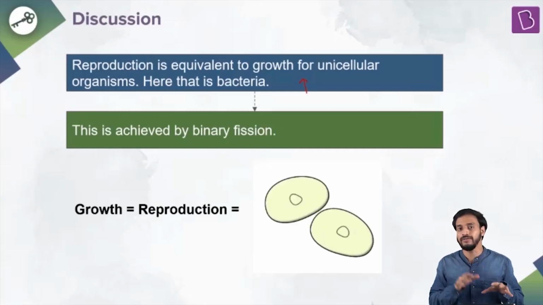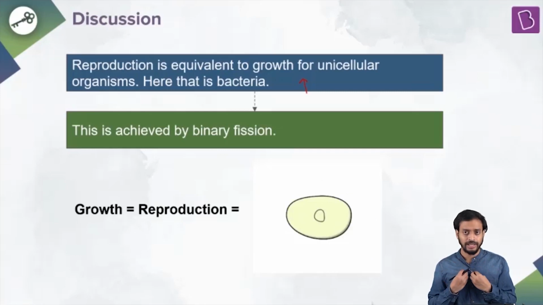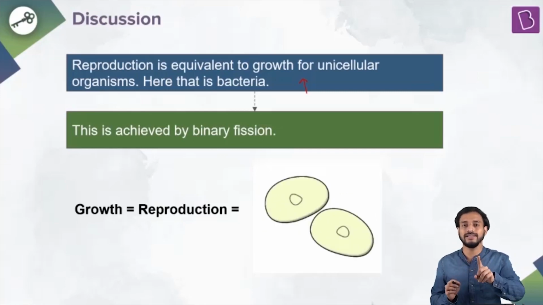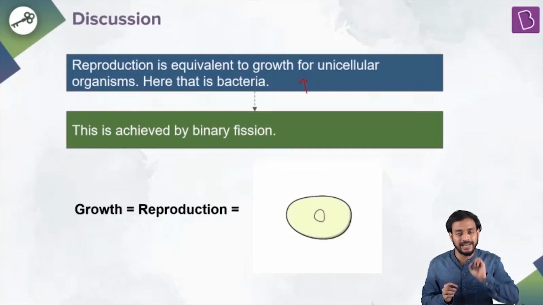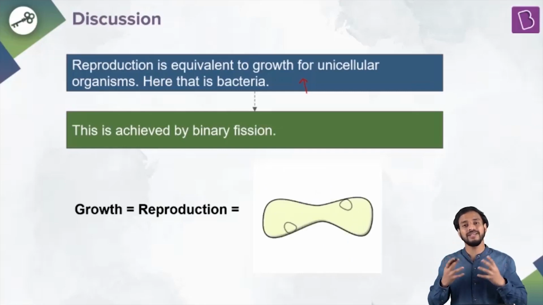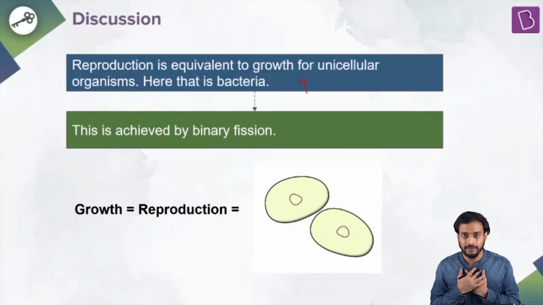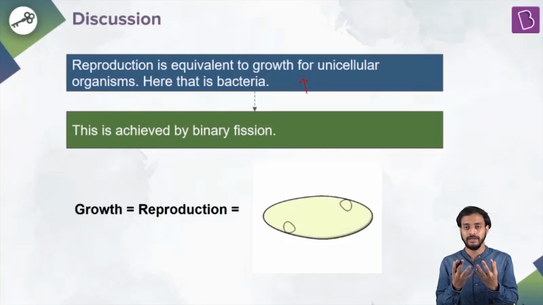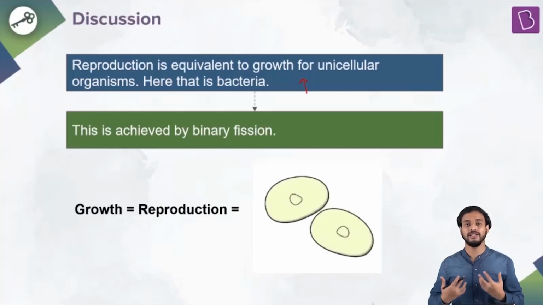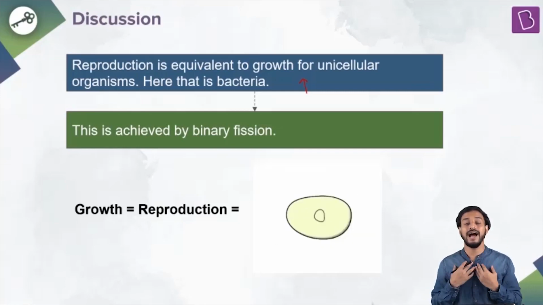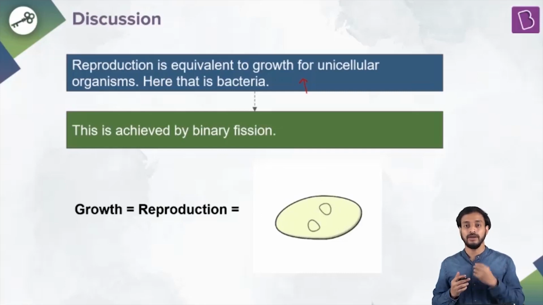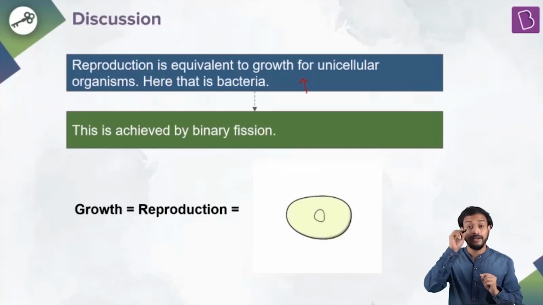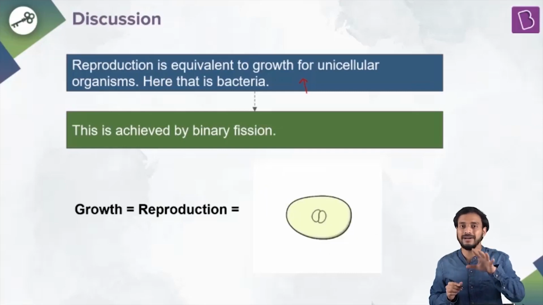Here you have to figure out the difference. Look, if I take out one cell from my body and give it to you, that is not an organism. You know why? That's a simple living cell. But all the millions and trillions of cells in my body together become me, become the organism, become the human being. So the organism is this whole body. I'm an organism, you are an organism. But one cell from our body is not an organism, it's just a living cell. But this is only the case for the multicellular organism.